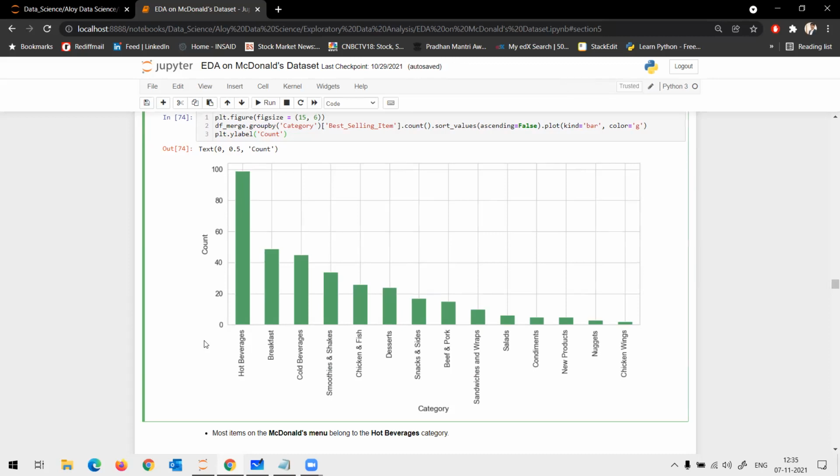Hot beverages have the maximum demand. Hot beverages, yes, correct. Hot beverages is the highest sold item, close to 99 items. So what you can make out from this is that in McDonald's, breakfast is one of the important aspects.